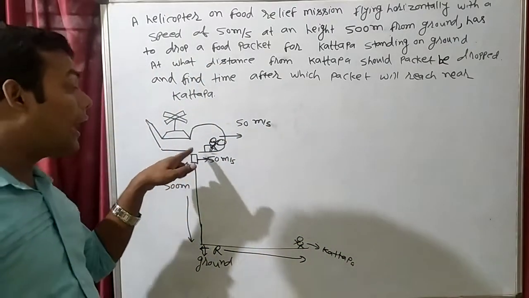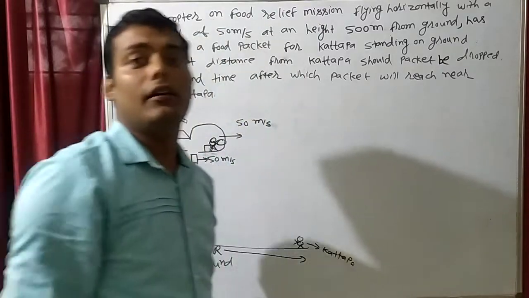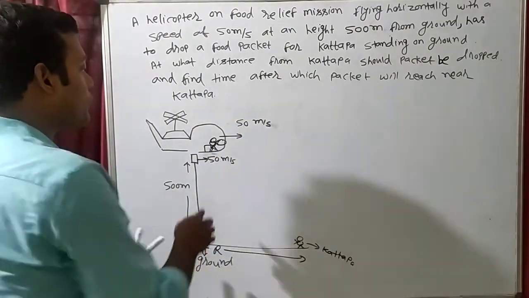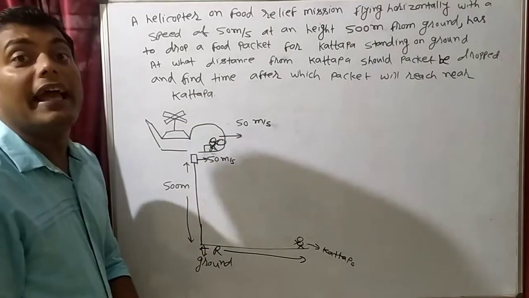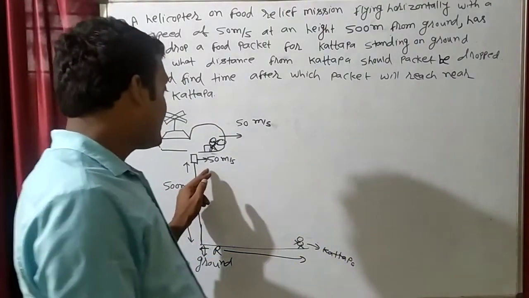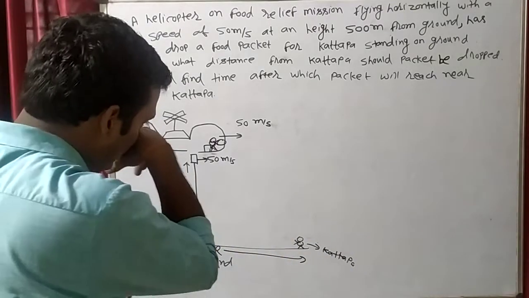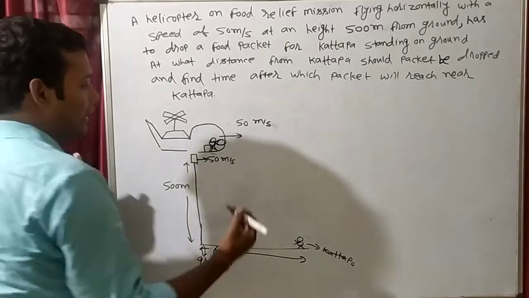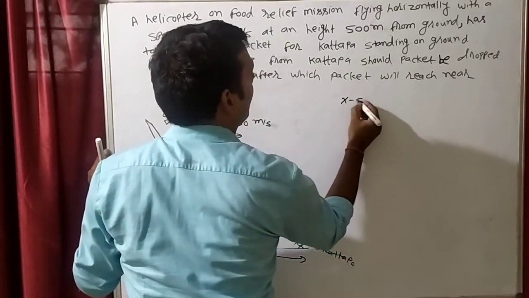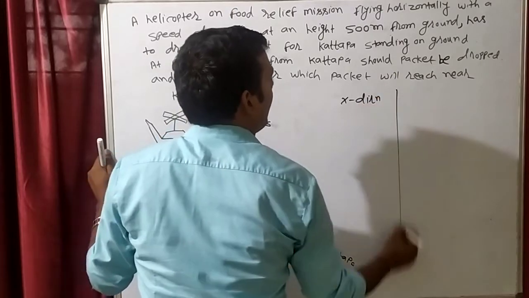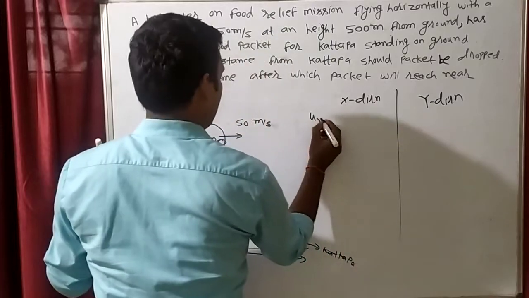Why? Because earlier this packet was inside the helicopter, so the packet was also moving. That's why it will gain 50 meter per second in the X direction. Clear? This speed is in the X direction. So if I separate this motion into X direction and Y direction, what is the initial speed in X direction?